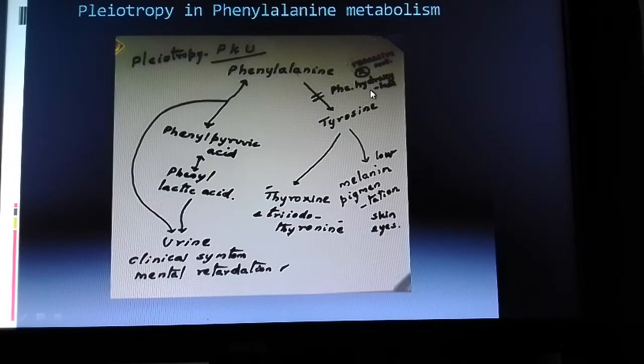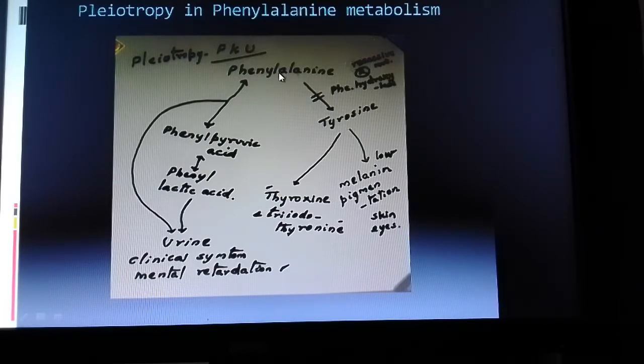When you say it is an enzyme, definitely it depends on a gene for its expression. Now in this case, assume the gene gets mutated. That is, both of the alleles of the gene get mutated, accordingly it is recessive, homozygous recessive. In such a condition, the enzyme will not be produced. So what would happen? The phenylalanine cannot be converted into tyrosine.